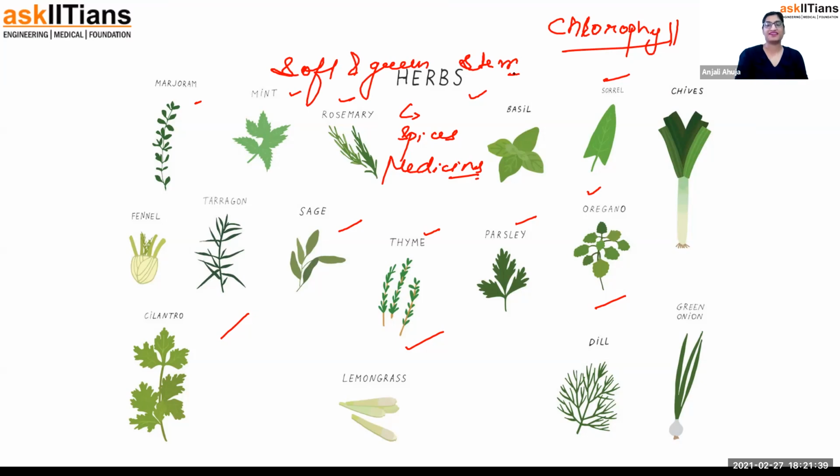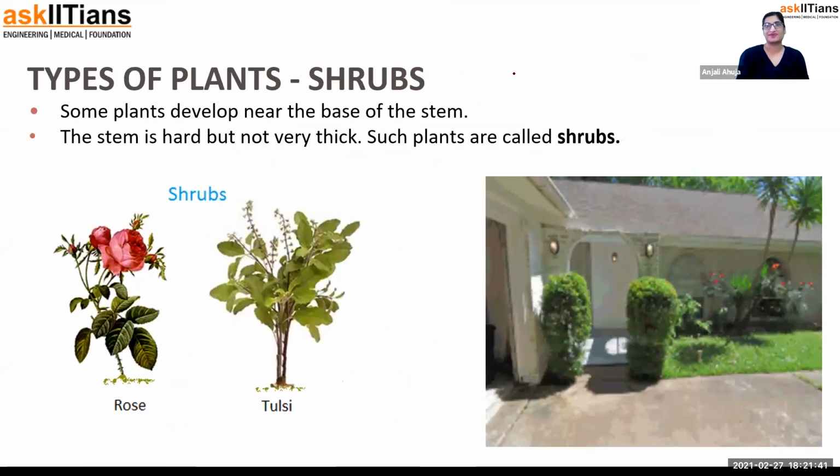Now let's talk about the next category, which is shrubs. Shrubs are also green, but if you notice, they have a stem which is not very strong like wood, but softer, yet harder than the herbs. Some plants develop branches near the base of the stem. The stem is hard but not very thick. Such plants are known as shrubs. In the garden, you must have seen them. Rose and tulsi are the best examples.